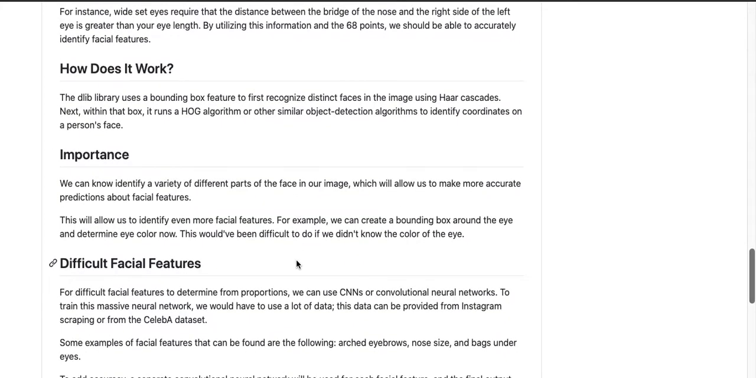This goes over what the Dlib library actually is, which uses Haar cascades and a histogram of oriented gradients algorithm. Again, I don't have time to go over this in this video, but I'll link a few articles in the description so you can read in more detail.